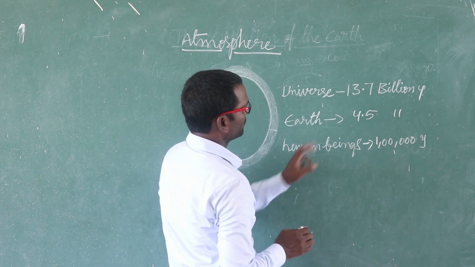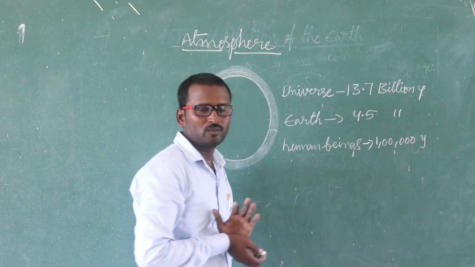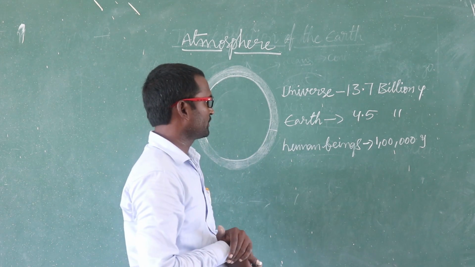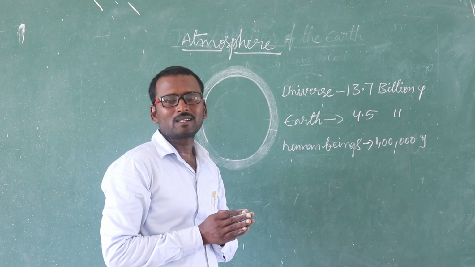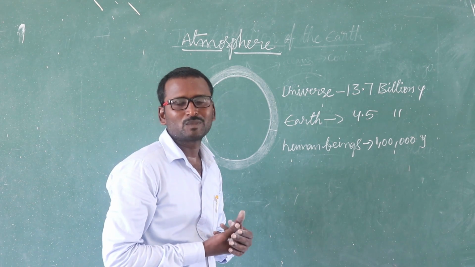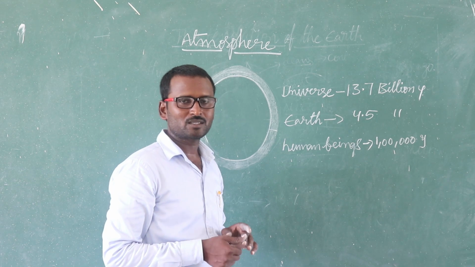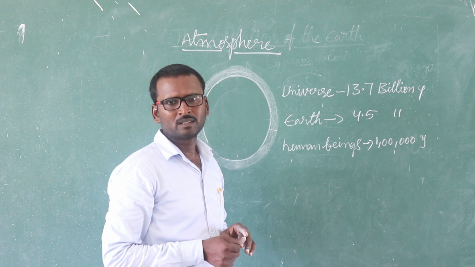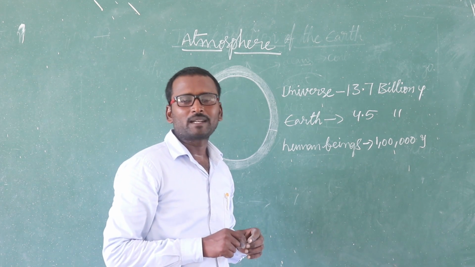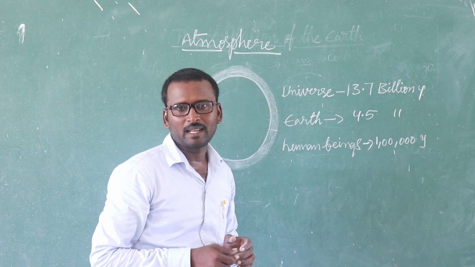The universe itself formed 13.7 billion years ago. In the universe, we can see millions of galaxies. Among millions of galaxies, our sun is part of the solar system, which is part of one galaxy.